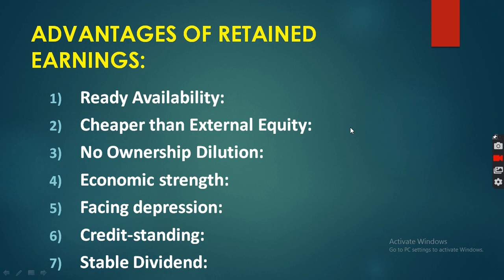But retained earning is an internal source, so there should be no requirement of outsiders. So control power remains, ownership remains with the existing management only. Then here is economic strength. Fourth one, economic strength. So generally retained earning, whenever a company has a large size of